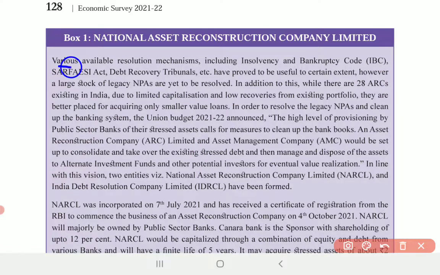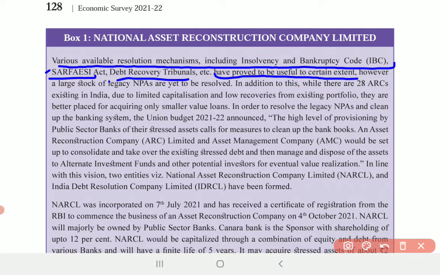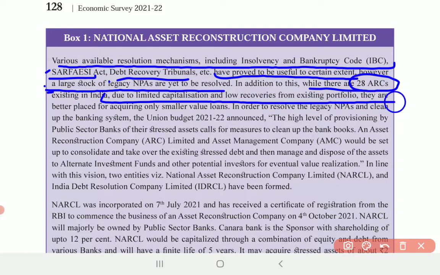See, the various available resolution mechanisms, including insolvency and bankruptcy, the SARFAESI Act, debt recovery tribunals, etc., had proved to be useful to a certain extent. However, a large stock of legacy NPAs are yet to be resolved. While there are 28 ARCs existing in India, due to limited capitalization and low recoveries from the existing portfolios, they are better placed for acquiring only smaller value loans.